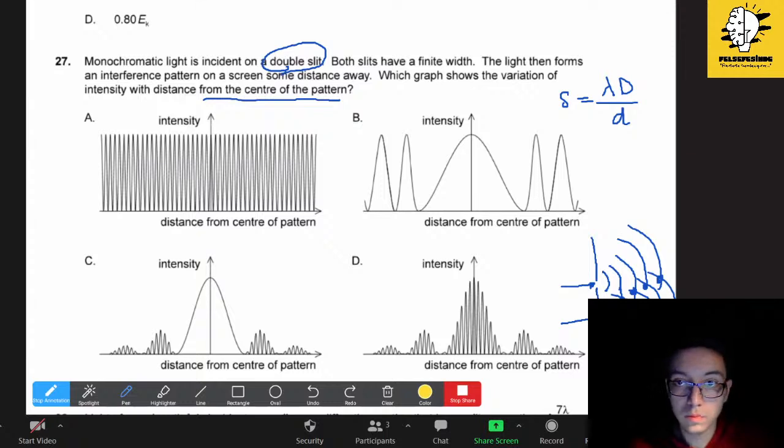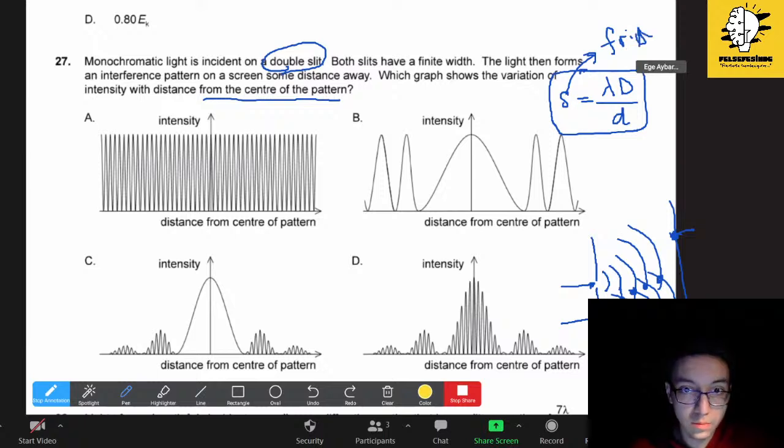So it has to be B because we can see that on the screen there will be some parts which are brighter than others. And this is actually what it explains here. This is fringe. Fringe is the distance between the light and dark spots.